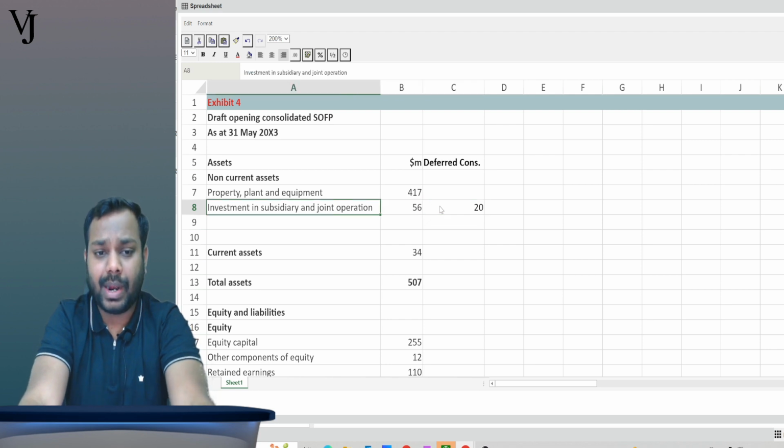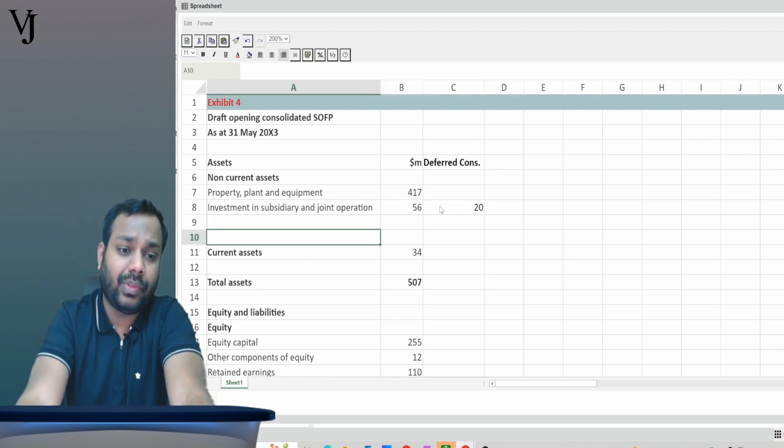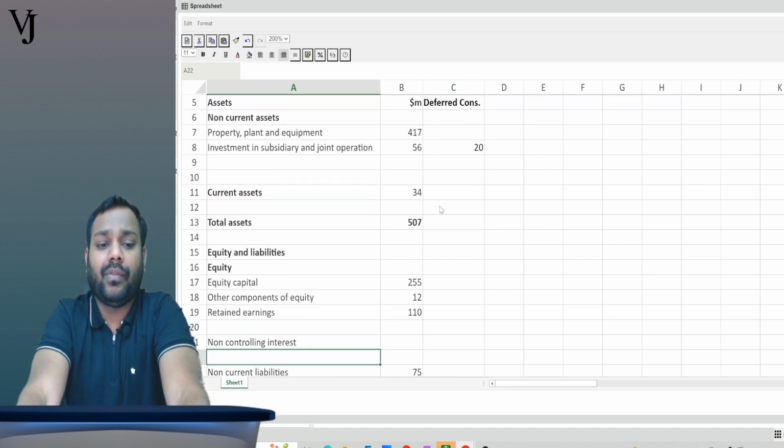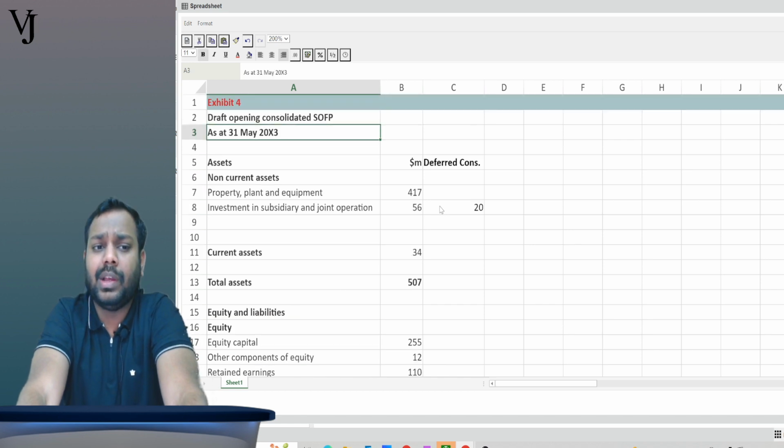Now, this is one impact. It will increase my value of investment because it will increase the purchase consideration, right? Subsequently, we have to record this as a part of liability also. Now comes the question, when are we preparing this? We are preparing on 31st May 20x3.